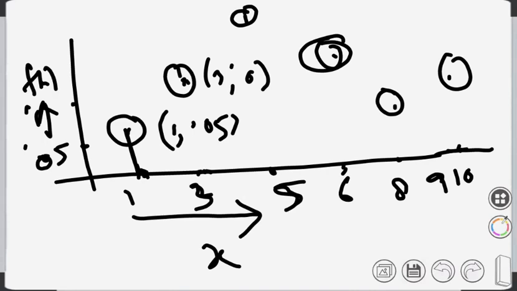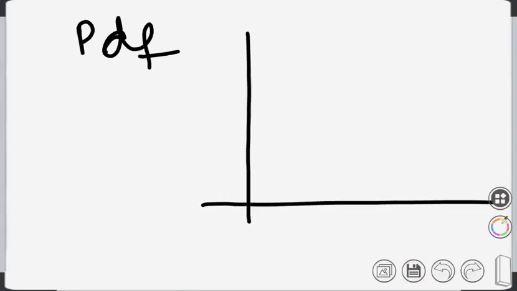Now the same thing for a continuous variable, we define as the probability density function, PDF. Defining the probability density function is a little tricky. Why? Because for a continuous variable there are infinite possible points.